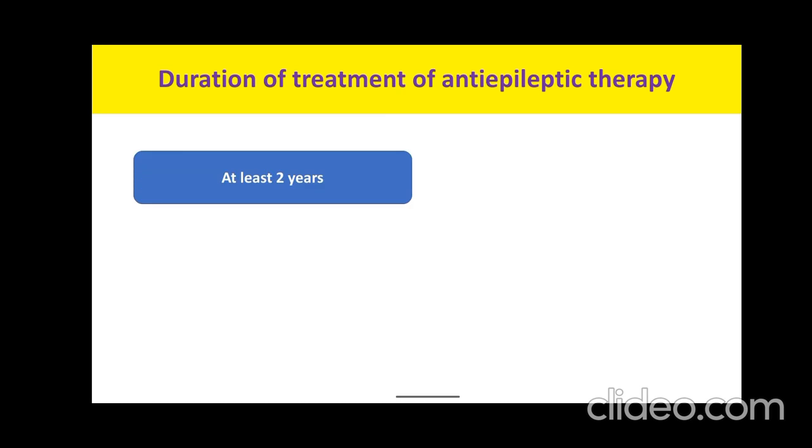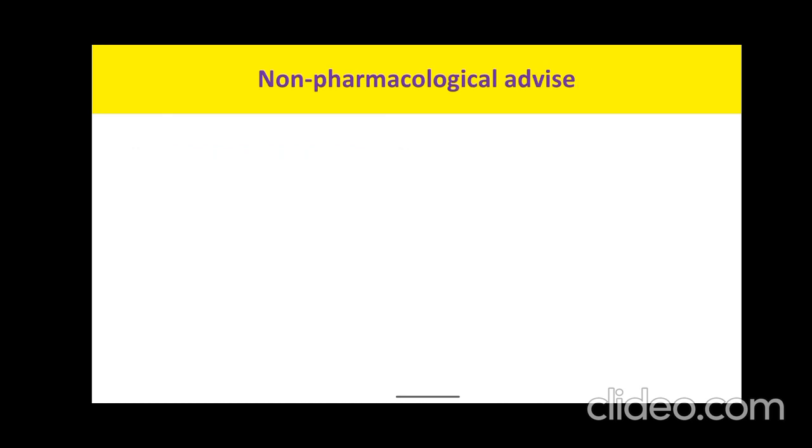Then the duration of treatment of anti-epileptic therapy. Now for any epilepsy, once you start the therapy and the patient is stabilized on a particular dosage regime, therapy must be continued, not only after the initiation of therapy, but once the seizure is controlled with that therapy. So 2 years of seizure-free interval is required. And one should be very cautious that the withdrawal must not be abrupt.